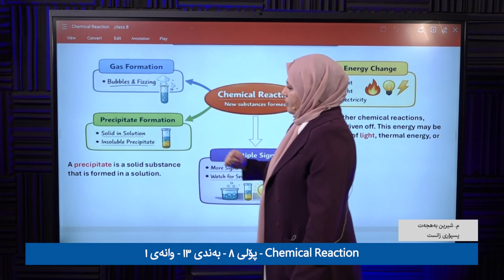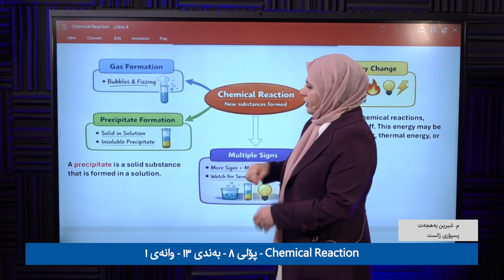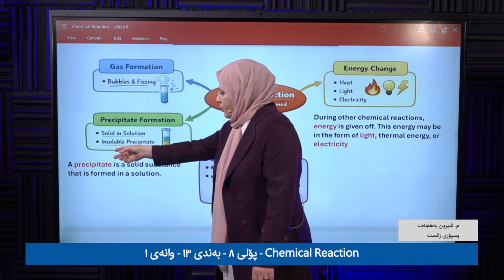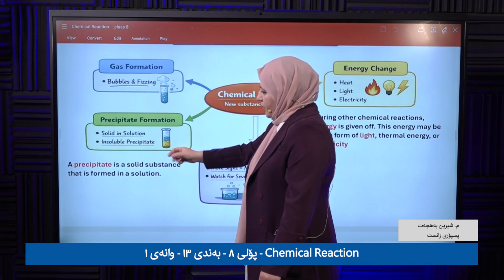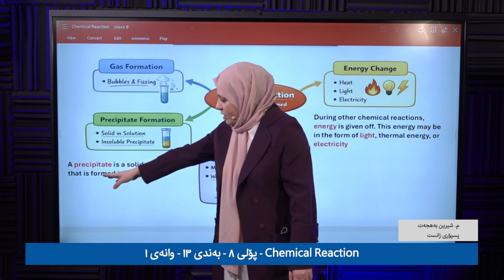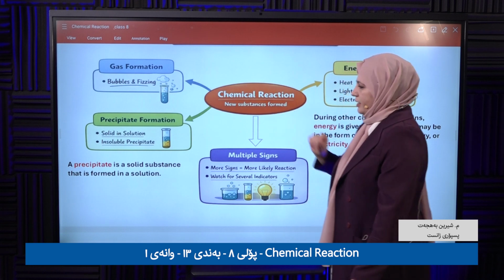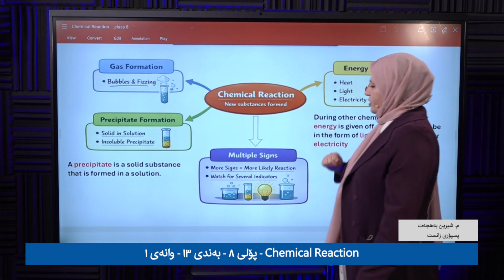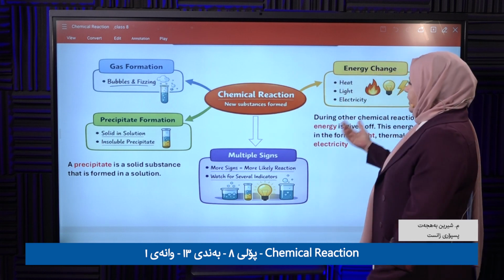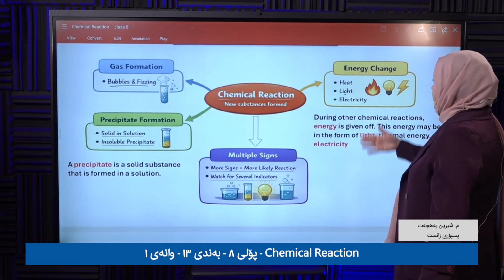Another sign is precipitation formation. When you mix solutions, an insoluble precipitate forms, okay? What is a precipitate? It is a solid substance that forms in the solution, okay? It's another sign that a chemical reaction is taking place.